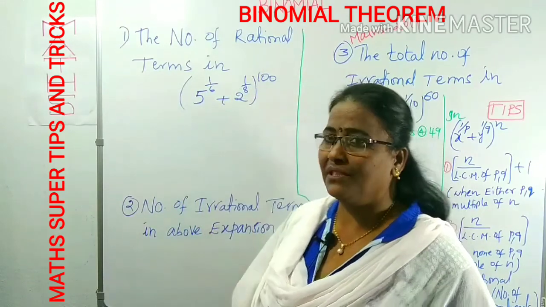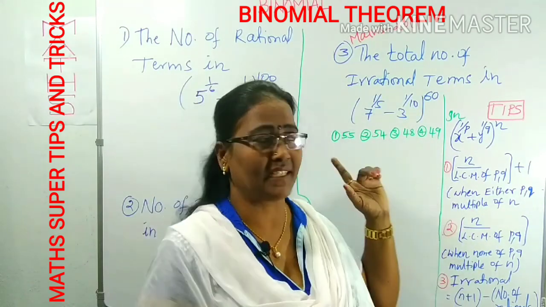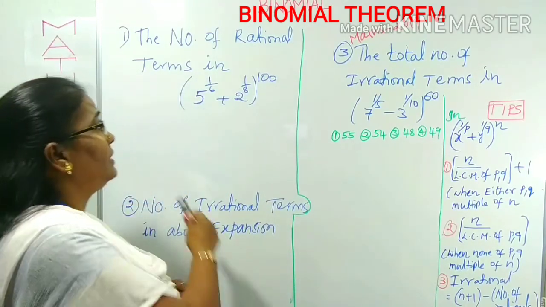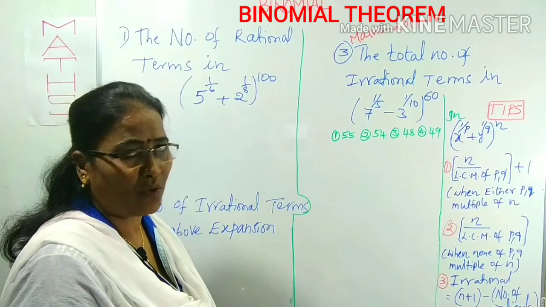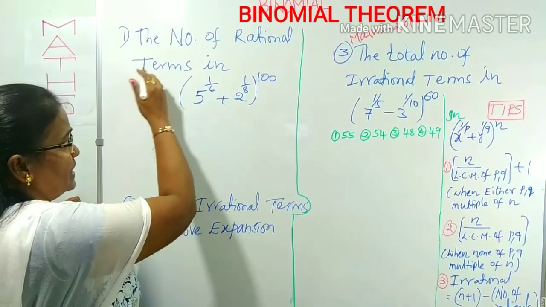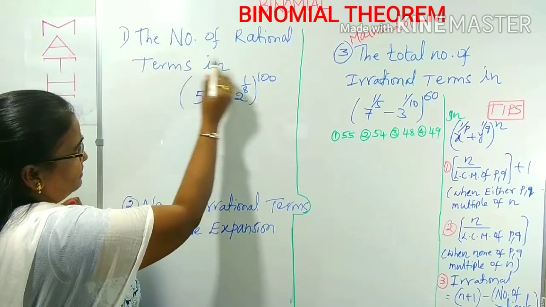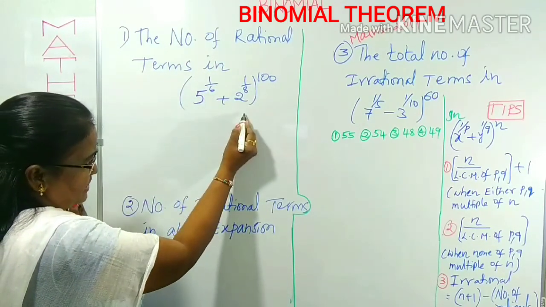So in this video, as I already told you, I'm going to discuss the binomial theorem as part 2. Some questions are written here. What about question number 1? The number of rational terms in this expansion. One expansion is given. We have to find the number of rational terms in this expansion.